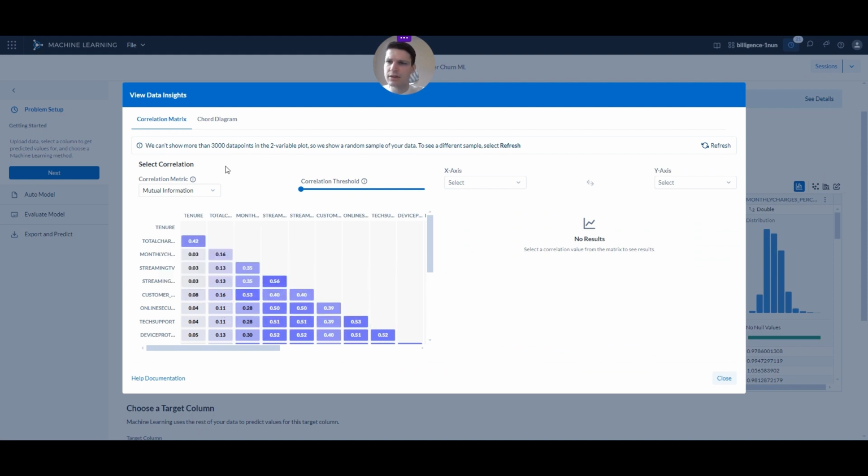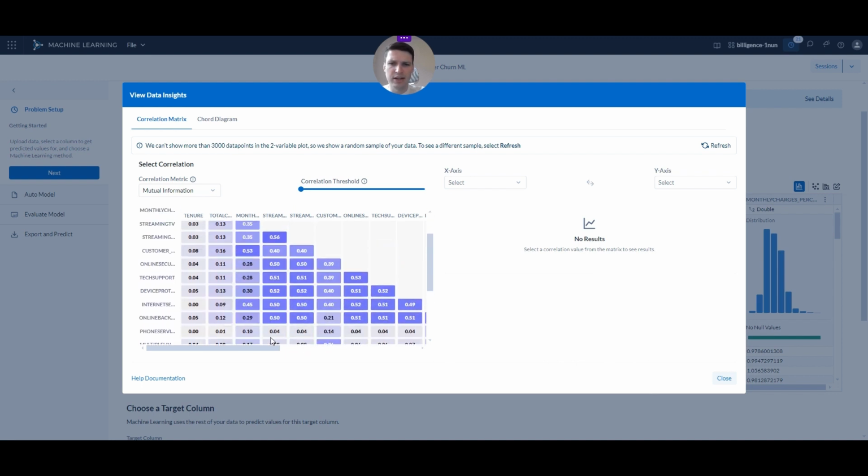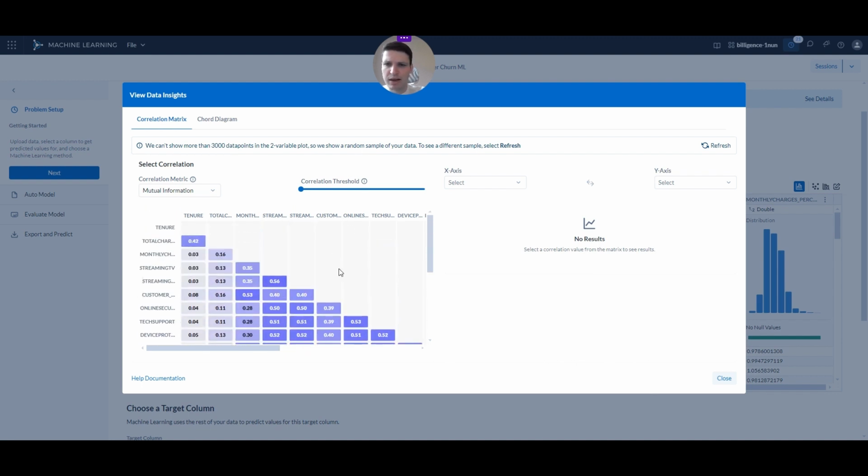So here we have the correlation matrix where we can see the different features, so-called features, but basically the columns in our data set and how they are correlated together. So there's, for example, a high correlation when people have the service for streaming movies, that they actually have streaming TV, and that kind of makes sense.